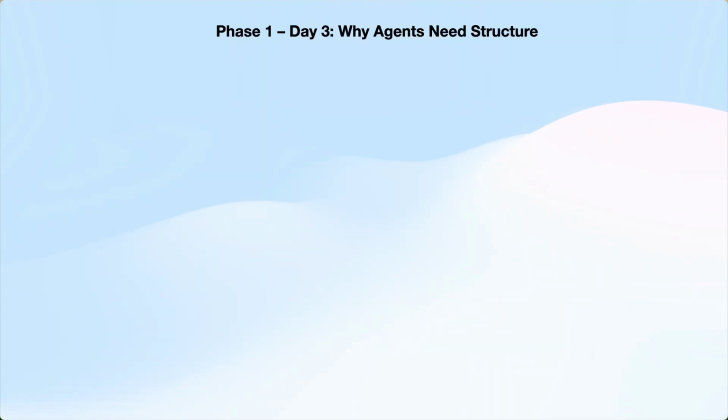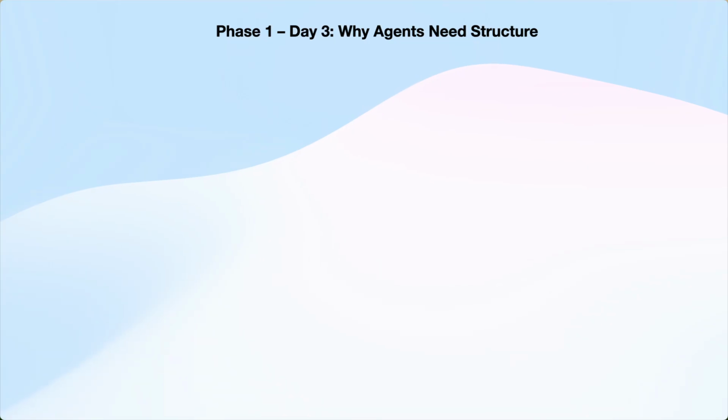Phase 1, Day 3. Why agents need structure. In enterprise environments, intelligence without structure doesn't create flexibility. It creates risk. That idea explains why agents must be designed differently at scale.